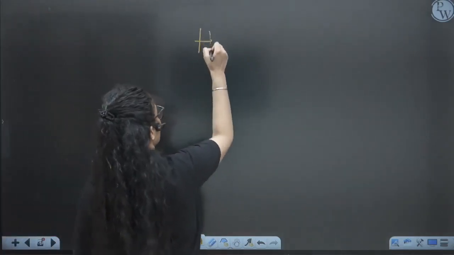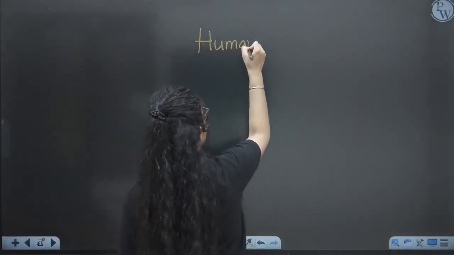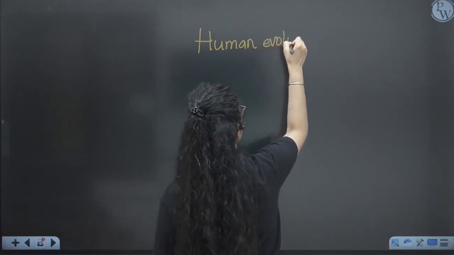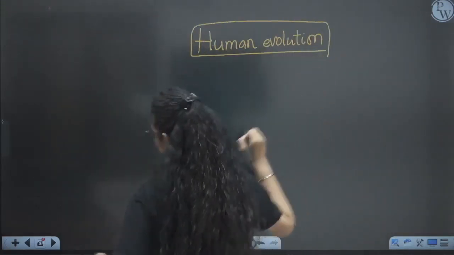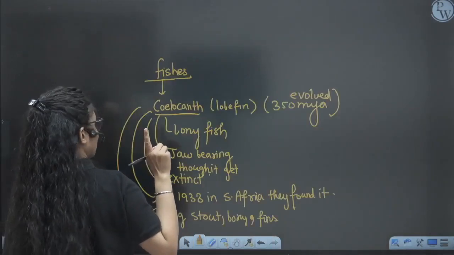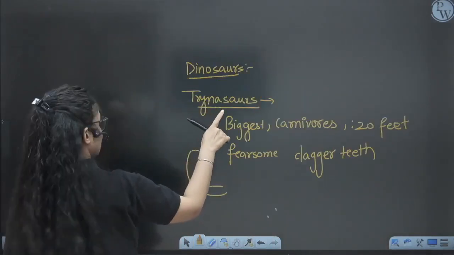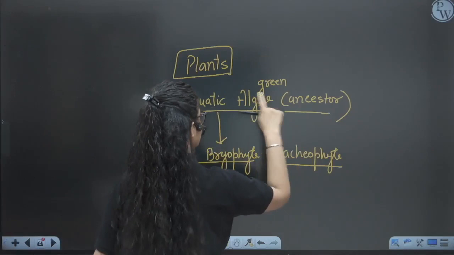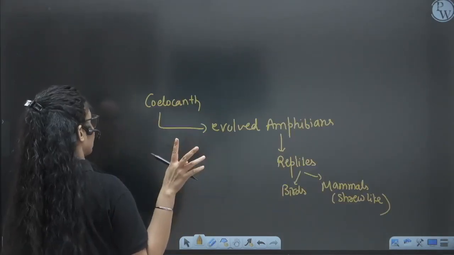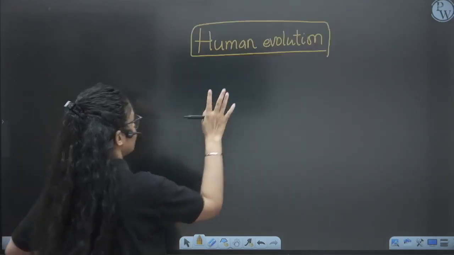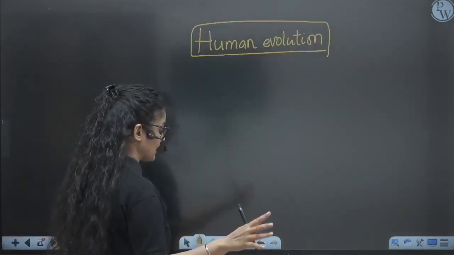Next, the last part of the chapter is human evolution. When you see that table of the plant origin, they have shown just one thing there: their common ancestor is the aquatic green algae, which gives rise to other plants that you will see in that graph, which is given in our NCERT. The last one is human evolution.